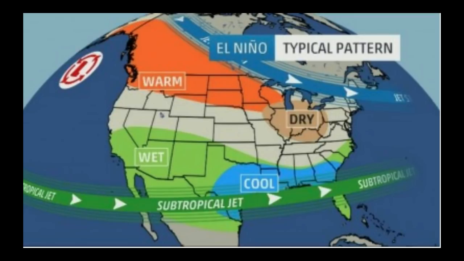Warm and dry across the north, and wet and cool across the south. So if you're asking, does that mean I'll get less snow if I live in the north? Yes, you typically will get less snow than average. Say your average in Minnesota is around 60 inches, maybe 70, you'd maybe get around 40 or 50. And if you live somewhere in Georgia or Alabama, northern Mississippi, North Carolina, and your average is around 6-8 inches, then this year you may receive up to 12, or even, if you have a good snowstorm, up to 14 or 16.